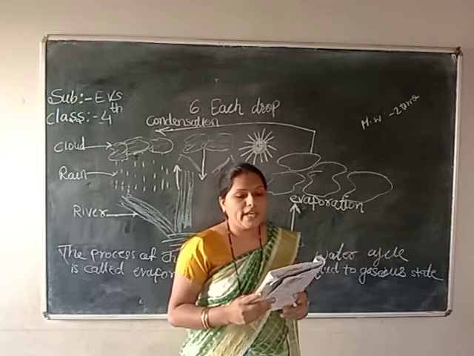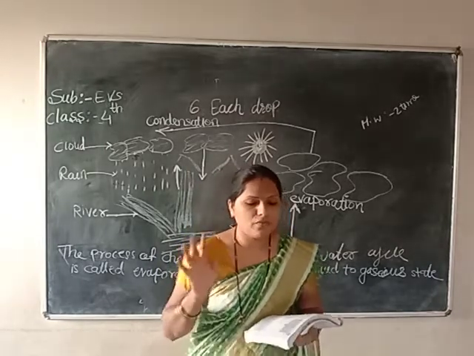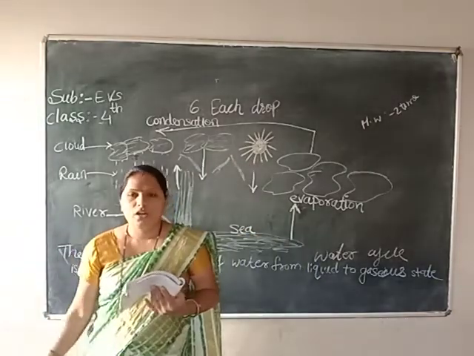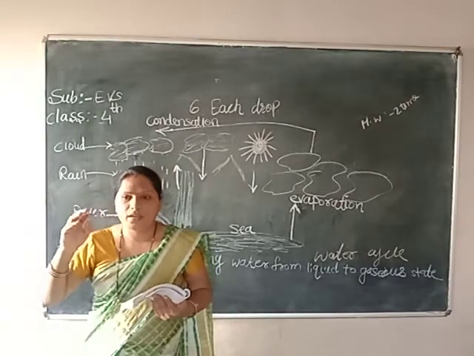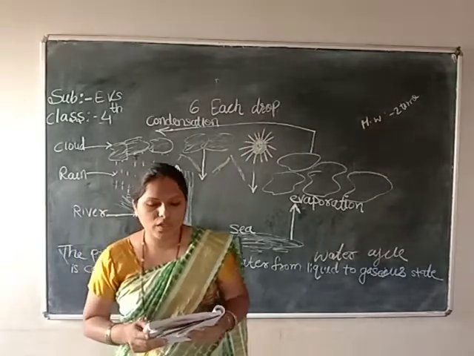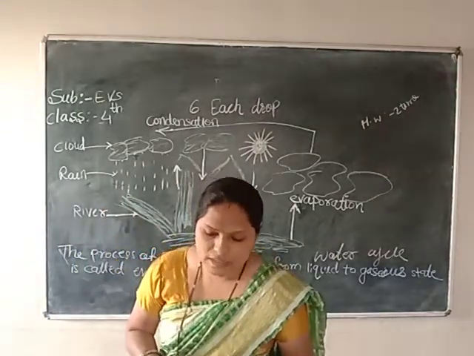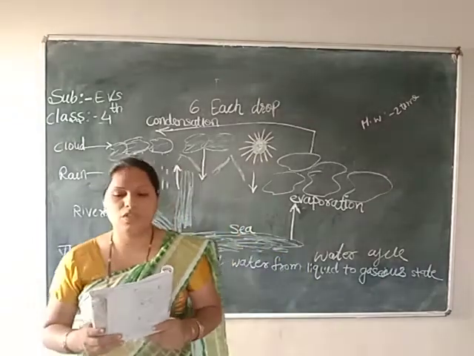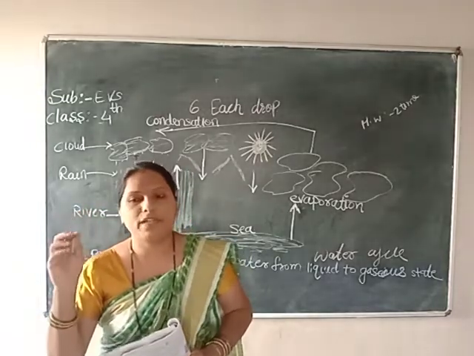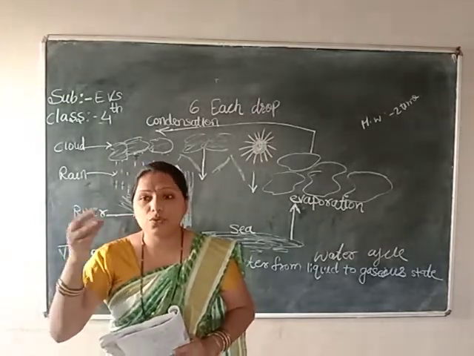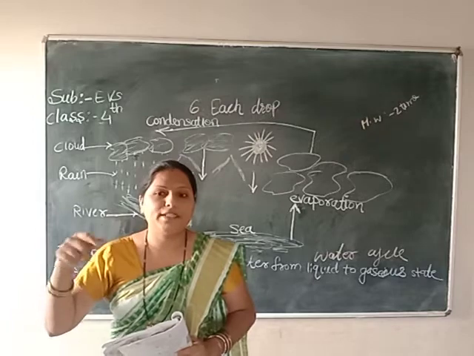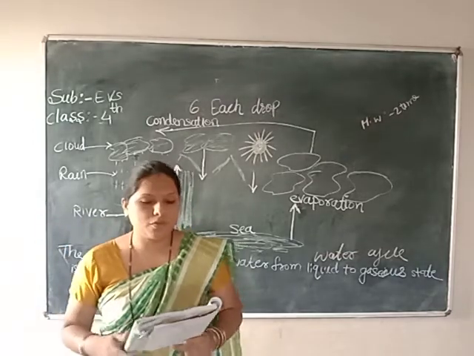Then due to the cool air, water vapors turn into drops of water, and after some time, it will get cool again and droplets will be formed again in that bag. This process of changing water vapors into the liquid state is called the condensation process. What is condensation? Water gets evaporated, water vapors will be formed in that bag, but after some time, due to the cool air, all that water vapor comes again in the form of droplets, and that process is called the condensation process.